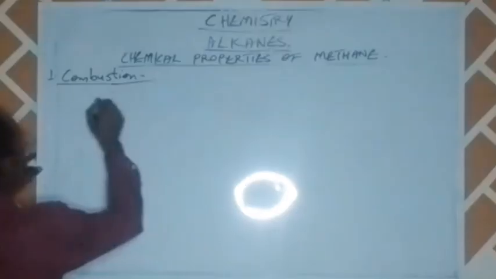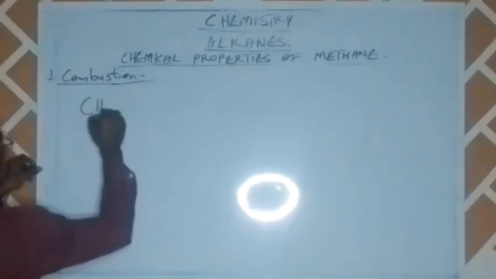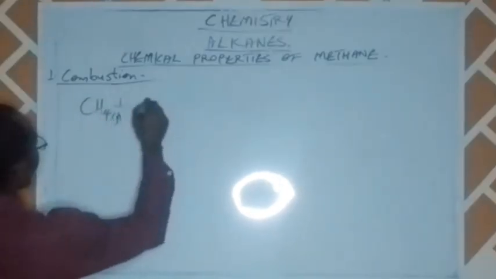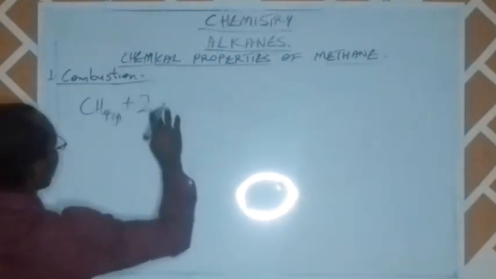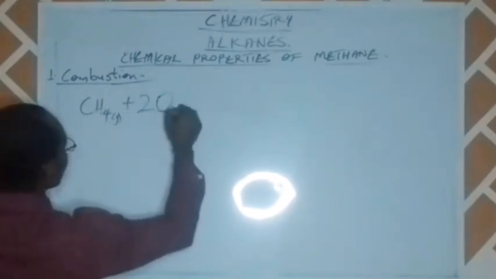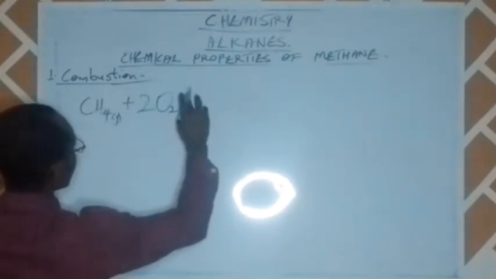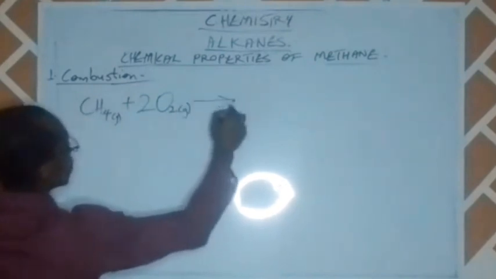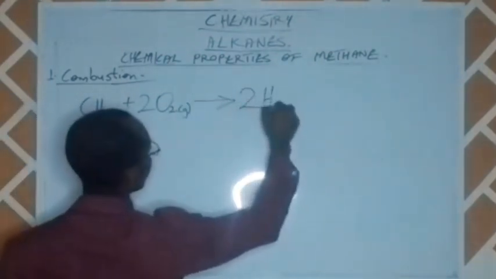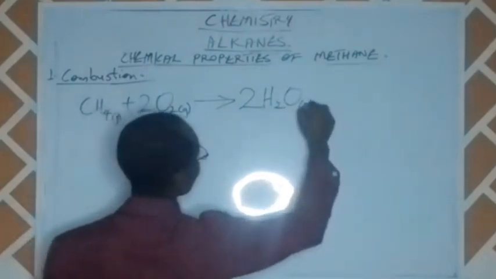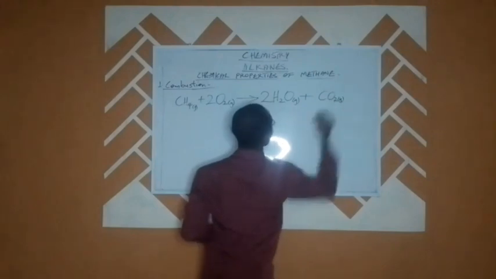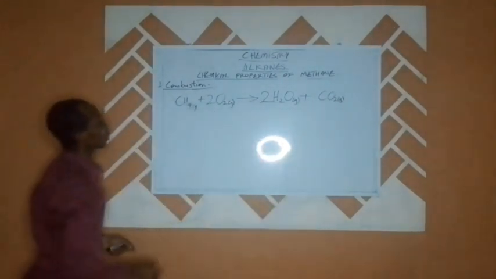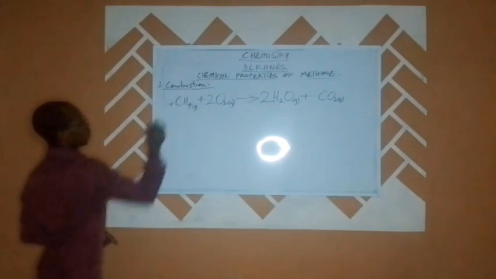We said the chemical property for methane is CH4 in gaseous form plus 2 molecules of oxygen gas, which will give us 2 molecules of water or steam, and then we have carbon dioxide. So that is the reaction for the combustion of methane.